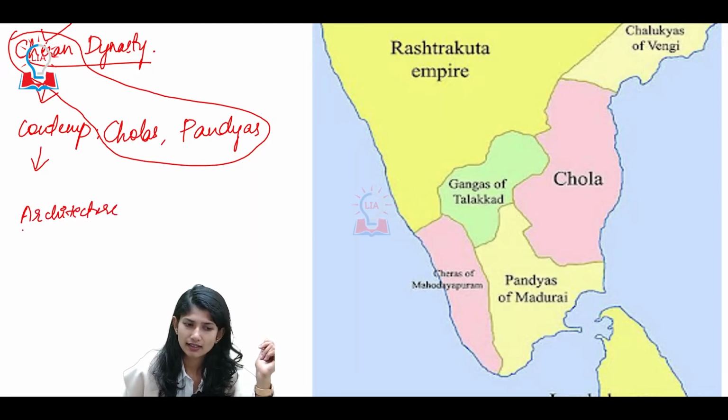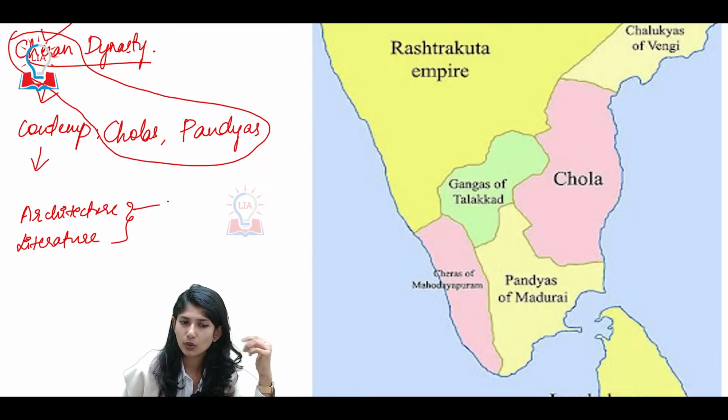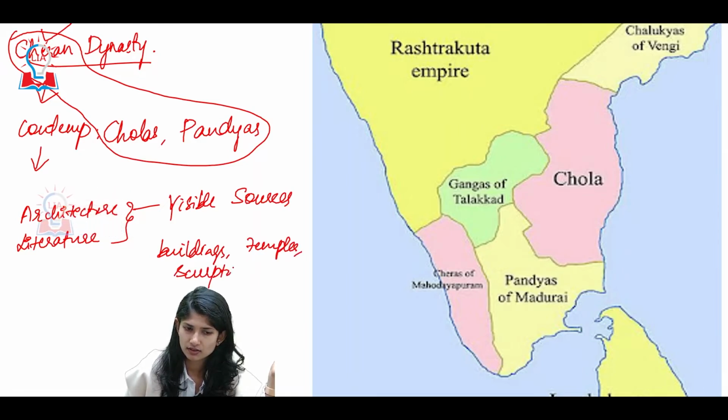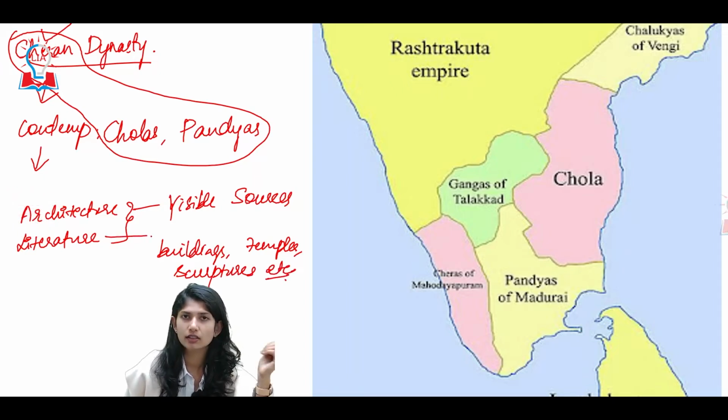Before entering, we spoke something about architecture, and then we spoke something about literature. These two things. First, for architecture, we have visible sources in the form of buildings, temples, sculptures, etc. Whereas for literature, whatever we will discuss will be this culmination point.